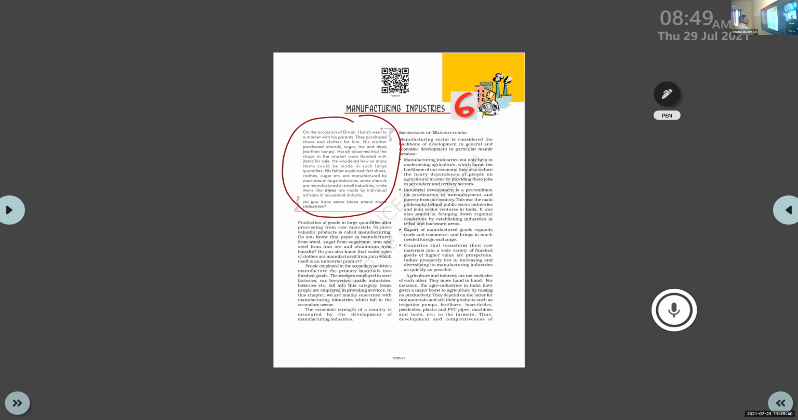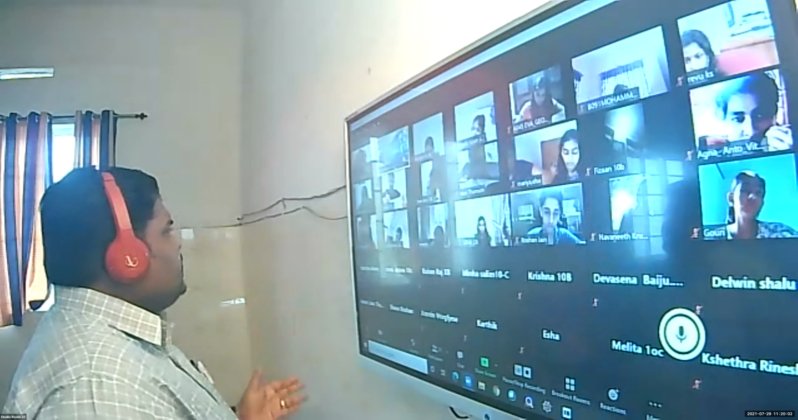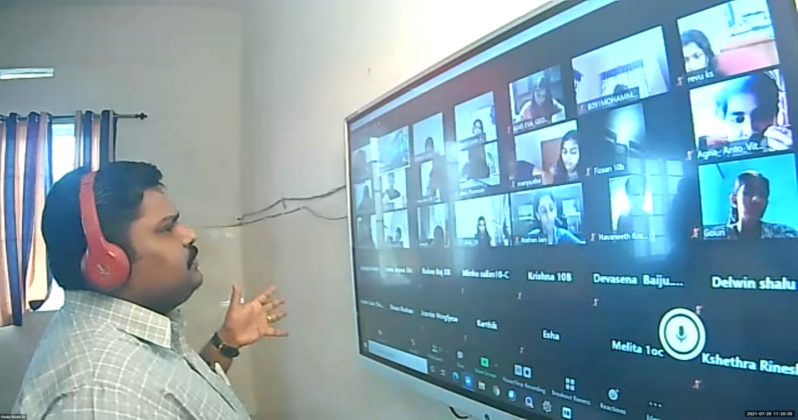Underline: production of goods in large quantities after processing from raw materials from the primary sector to more valuable products is called manufacturing. Okay, what is manufacturing? Production of goods in large quantities after processing raw materials to more valuable products is called manufacturing. For example, wheat. It's a product from which sector? Wheat or rice?